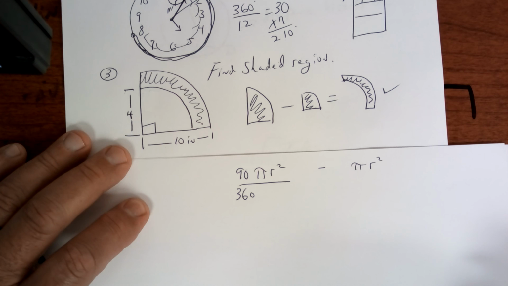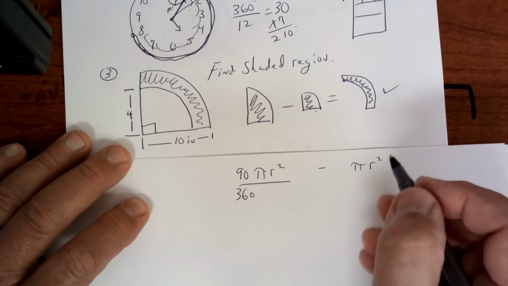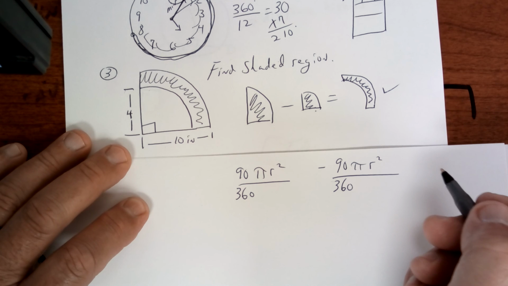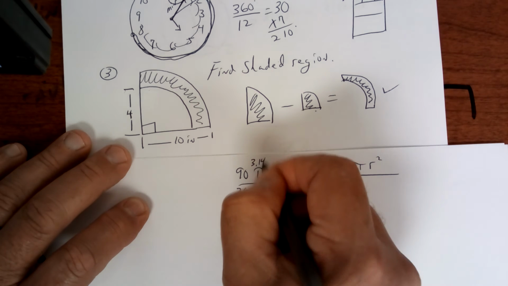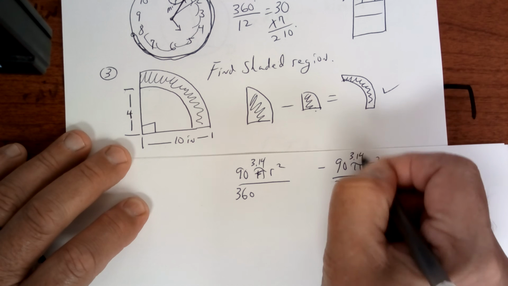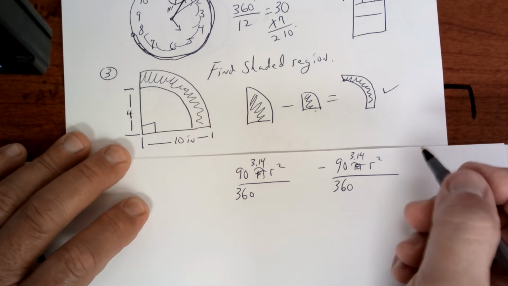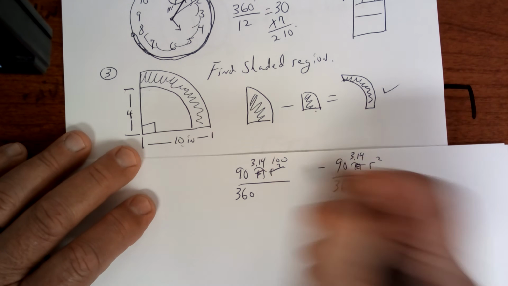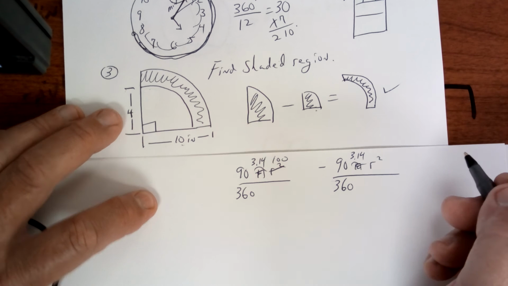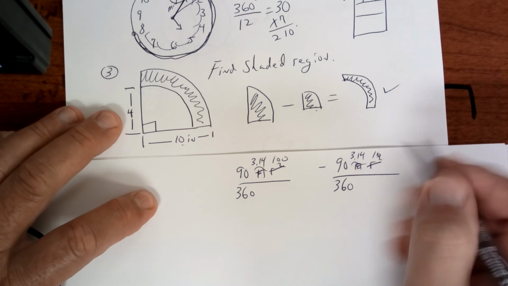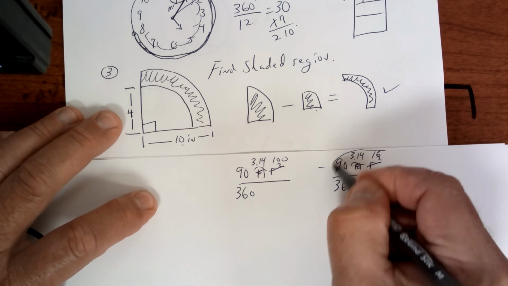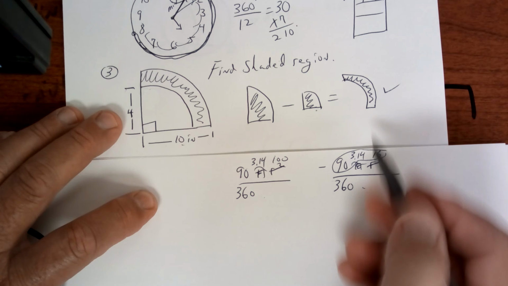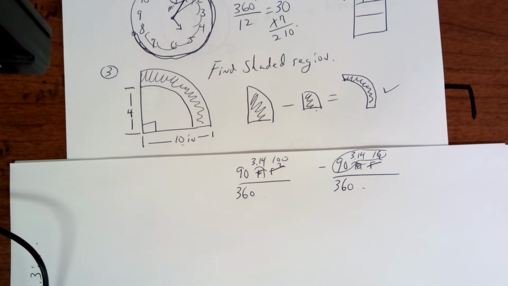Same thing here, 90 over 360. Pi we know is 3.14. The radius on the big one we have 10, so 10 times 10 is 100. And on this one right here, 4 times 4 is 16. So you're going to multiply these numbers and divide. Same thing here, and then you subtract and you get your answer. Make sure you understand that concept.